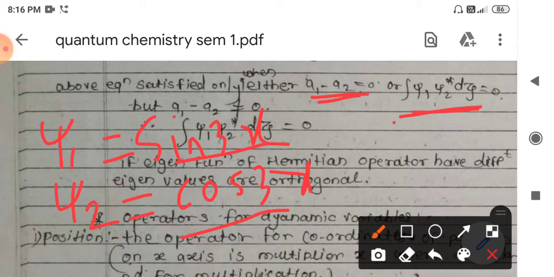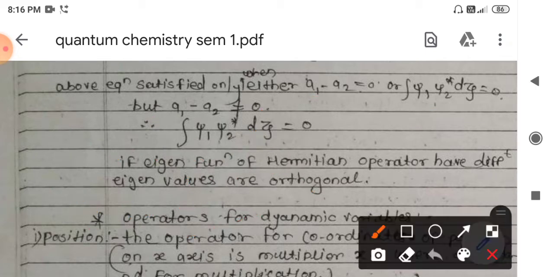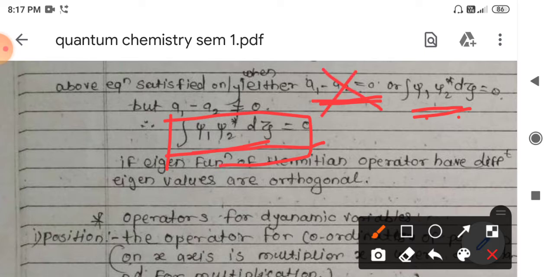If we consider that a1 equals a2, then the other condition will not be satisfied, that is, psi 1 into psi 2 star is not equal to 0. But since we have considered two different functions, this condition has to be satisfied and not this one. So the integral of psi 1 into psi 2 star d tau should be equal to 0.